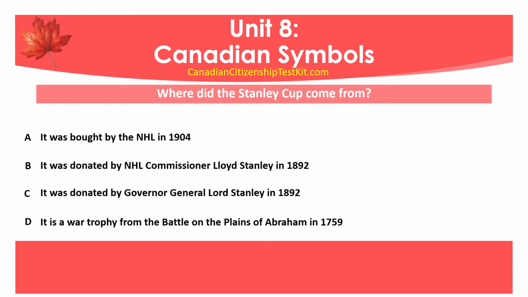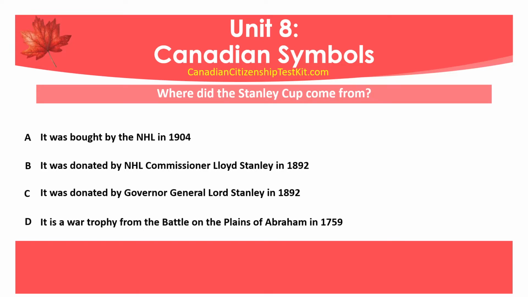Where did the Stanley Cup come from? A. It was bought by the NHL in 1904. B. It was donated by NHL Commissioner Lloyd Stanley in 1892. C. It was donated by Governor General Lord Stanley in 1892.